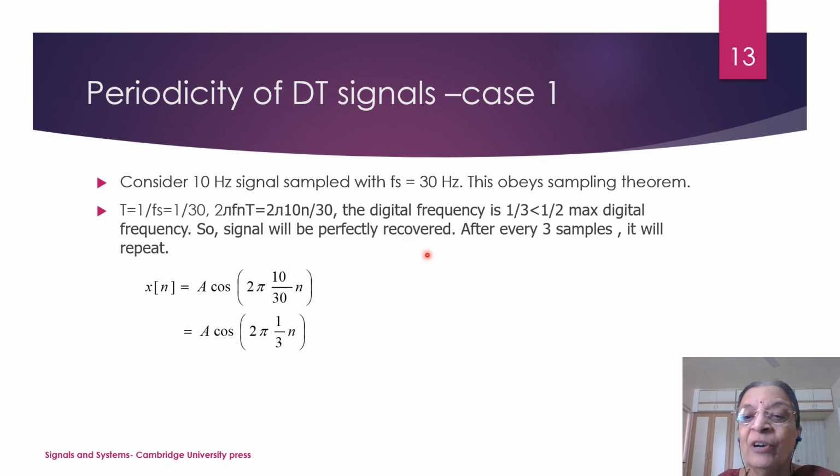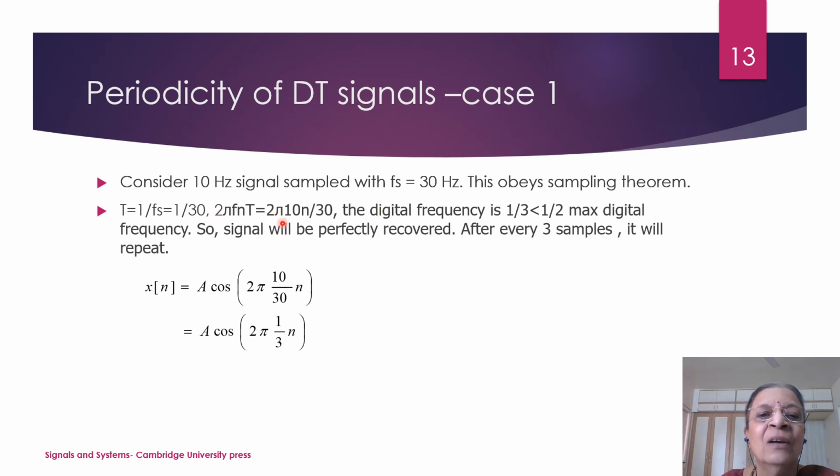Now, consider the periodicity of DT signals. Let us consider the analog signal with 10 Hz frequency and it is sampled at sampling frequency of 30 Hz. Now, in this case, this is obeying the sampling theorem because the corresponding sampling frequency must be greater than or equal to twice W, where W is the bandwidth. In this case, bandwidth is 10. So, 20 Hz is the minimum requirement, and now when we are sampling with f equal to 30 Hz, we are obeying sampling theorem.